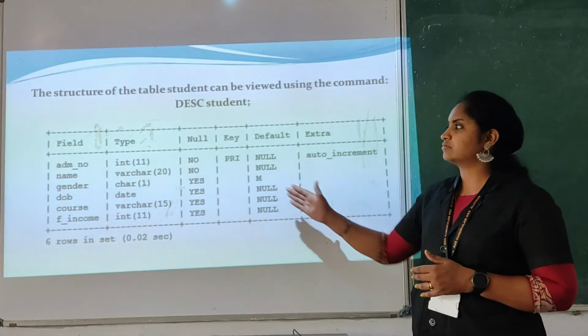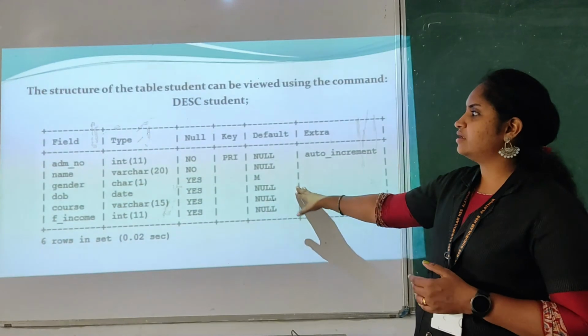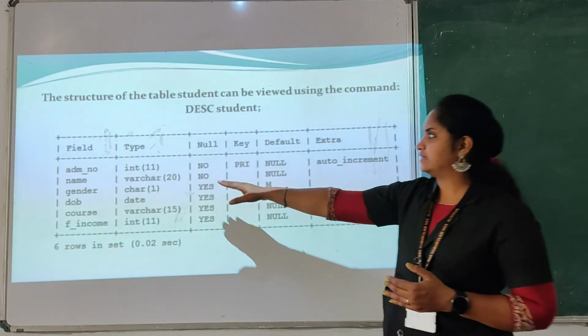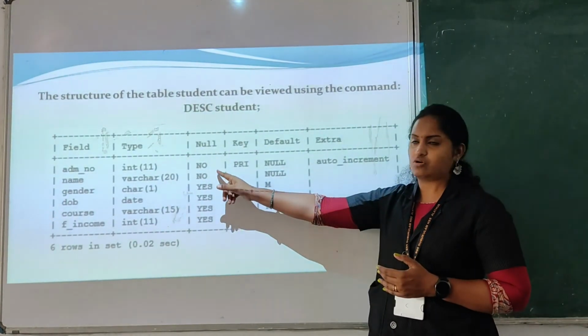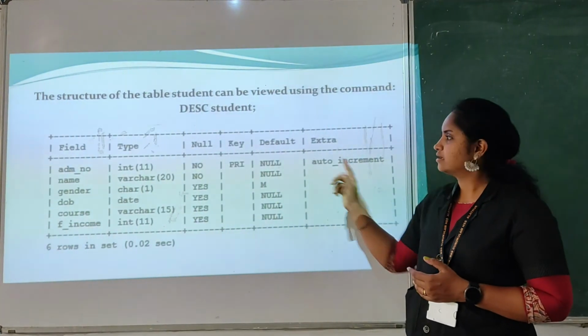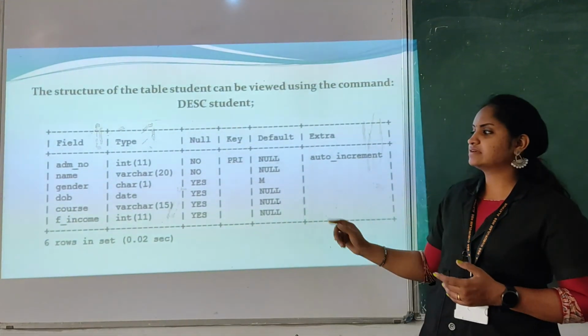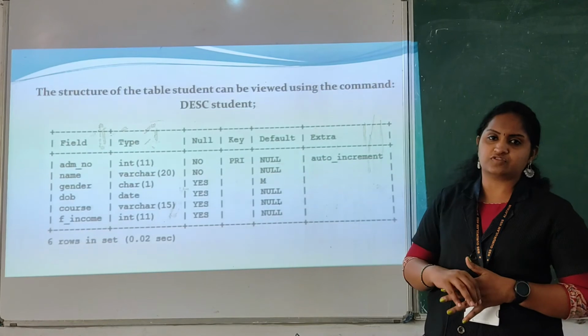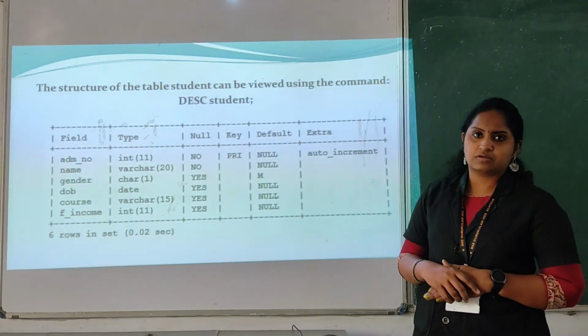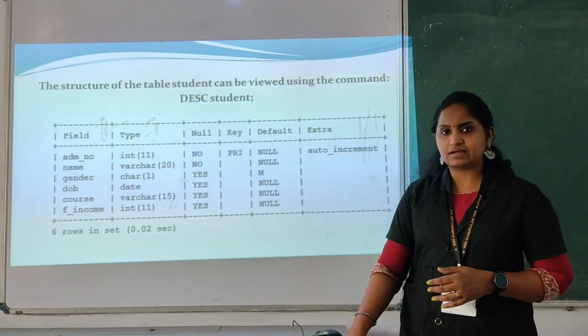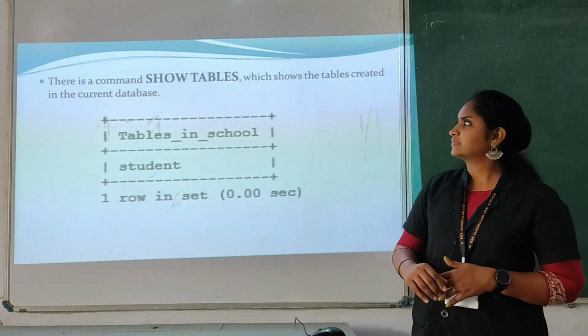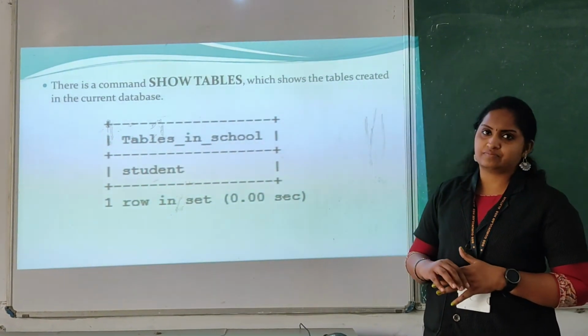So like this you can see the structure of the particular table. Here we have the student table: admission number, what is the data type, and the value is not null. Here you can see the primary key. Like this you can see the structure of the particular table. So which keyword are you using? The describe.